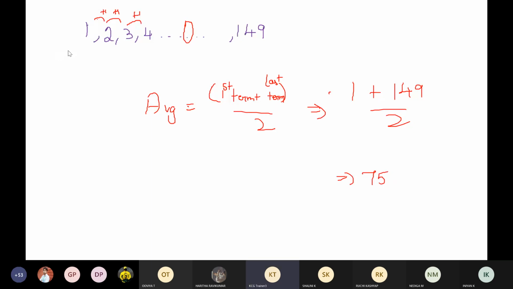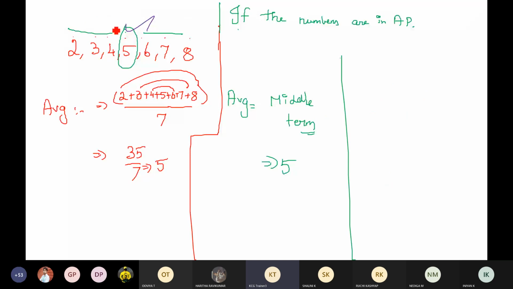If the given numbers are in AP, you can straight away say average is equal to first term plus last term by 2. This applies everywhere. Say for example, these numbers are in AP also, right? So the average can be found out as first number 2, last number 8, so 10 by 2, my answer is 5.